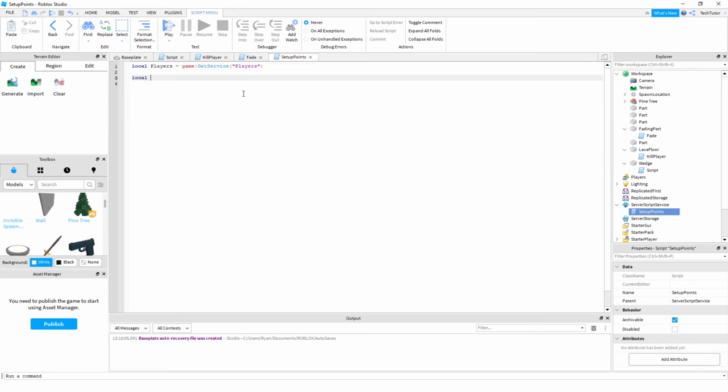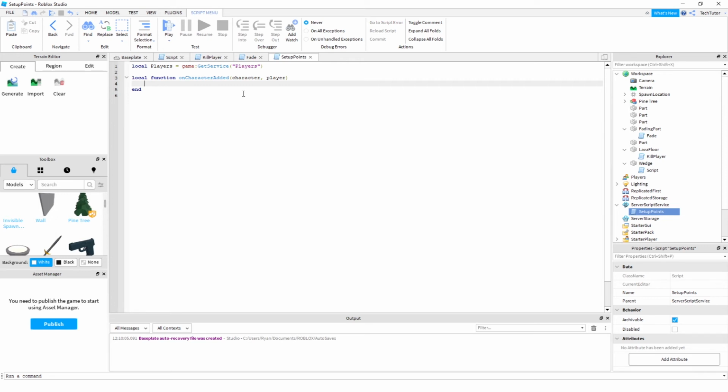So now we're going to create another function. And this function will be able to tell if a character has been added to the game. So somebody's essentially joined your game. It automatically will pull in the character and the player. You're going to need to know the character model so you know if they've died, and the player model will be used for something else here in a bit. So now we have this function.